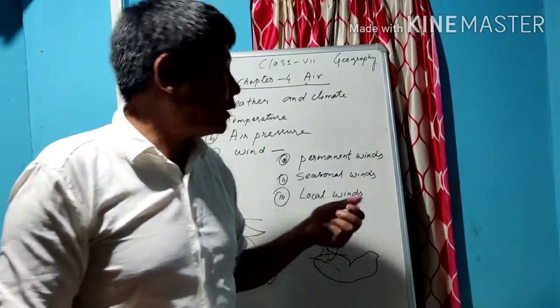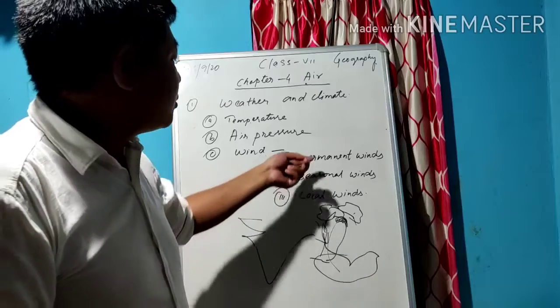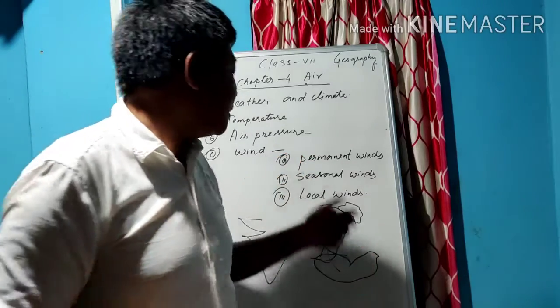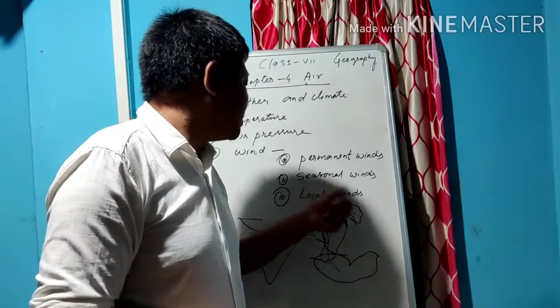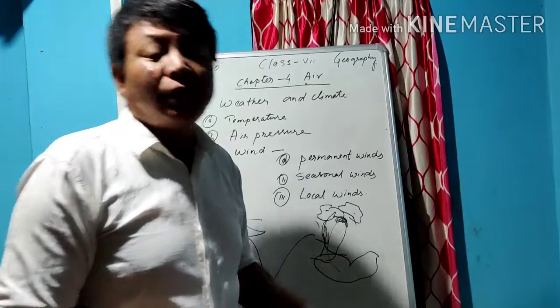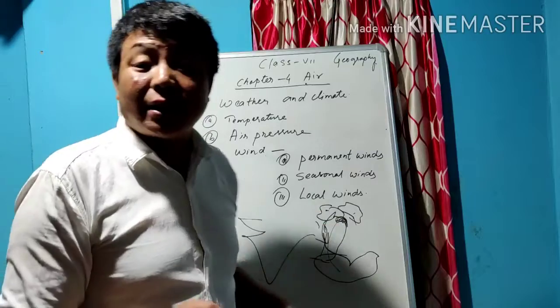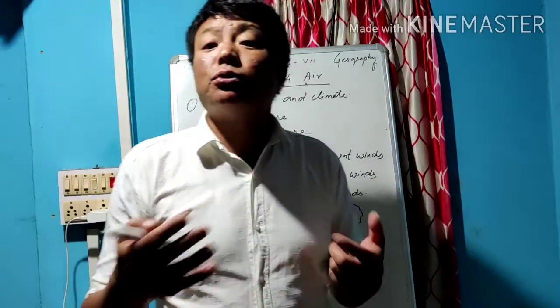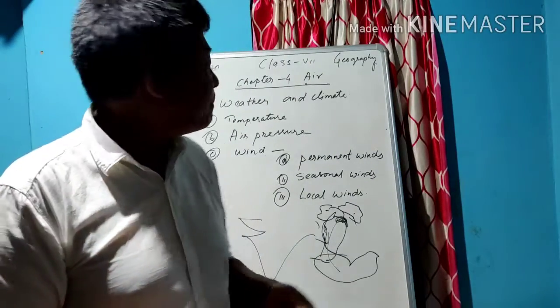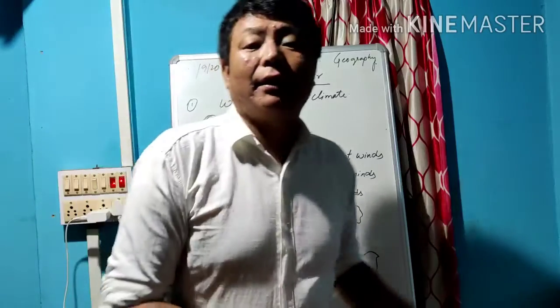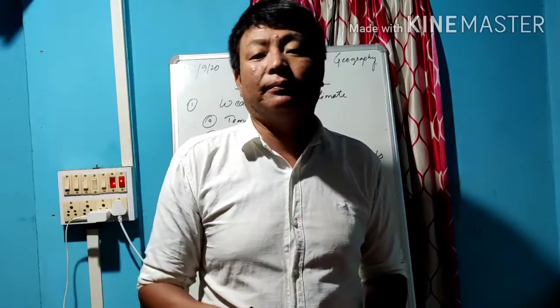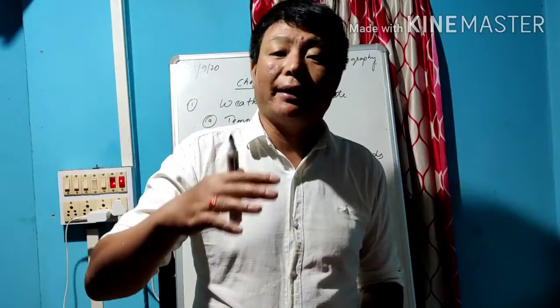And the last topic for today is the wind. In the wind we have three types: the permanent wind, the seasonal wind, and the local wind. These winds are important, especially the local winds, which helped traders in ancient times. Now what is the permanent wind? Permanent winds blow continuously, every day, every month, every year, permanently in that particular area.